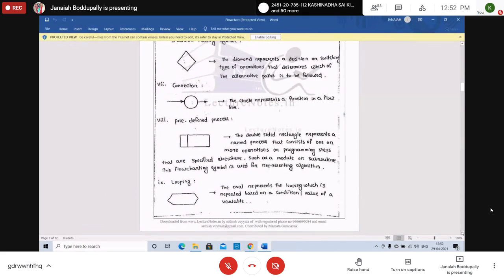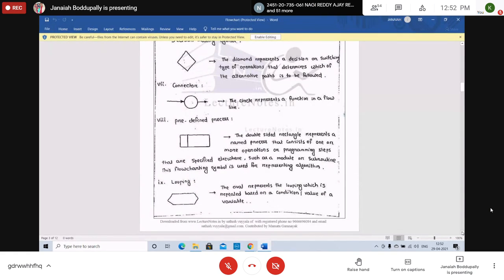Next, the predefined process. This looks like a double-sided rectangle. It represents a named process that consists of one or more operations or programming steps that are specified elsewhere. So this is called a predefined function, the double-sided rectangle. All these symbols are sometimes asked in the exam: what are the flowchart symbols? Explain. Next one is looping.